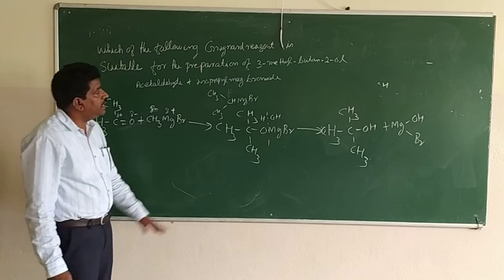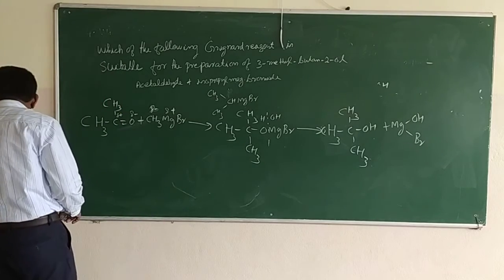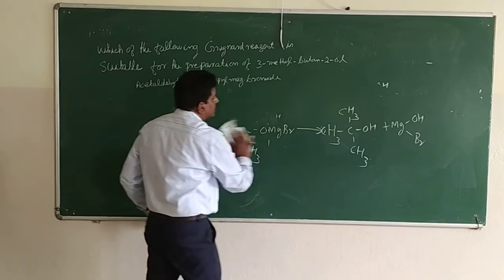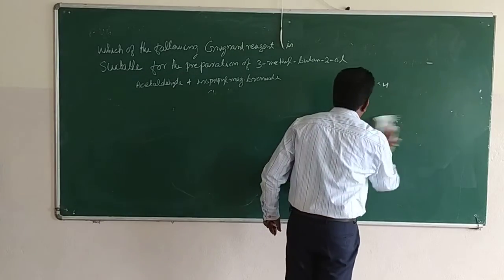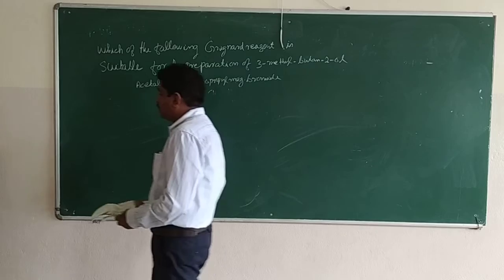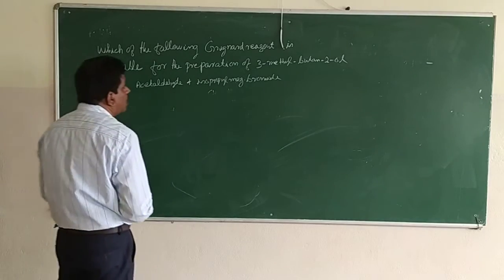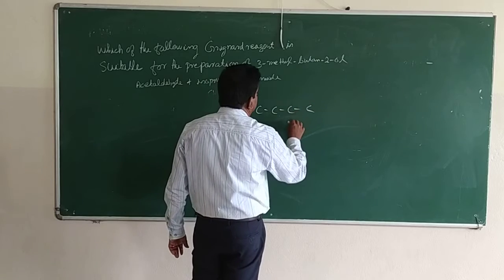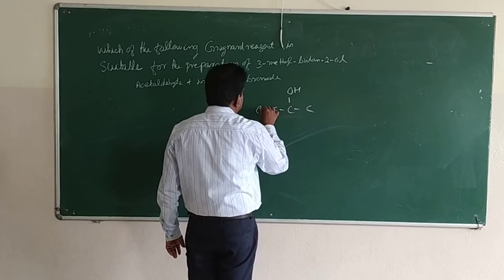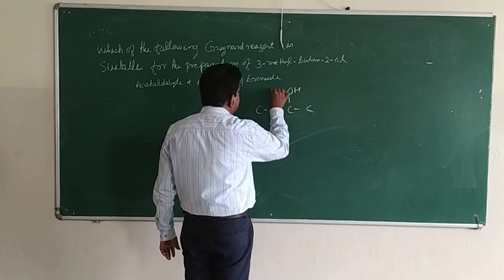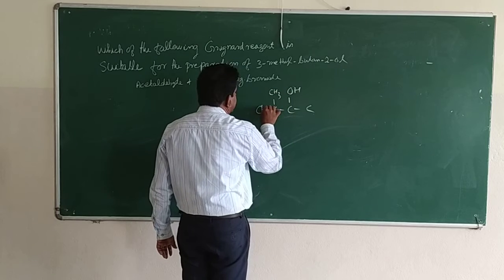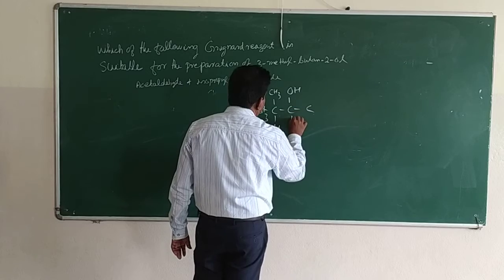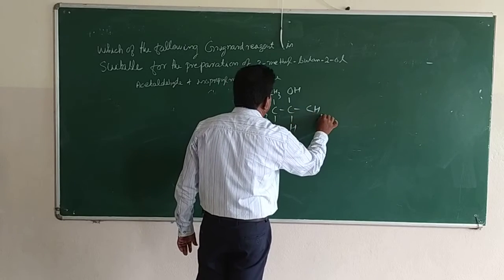Now we will see this reaction. 3-methyl butan-2-ol: 1, 2, 3, 4, with a methyl group at 3. CH3, CH, CH, CH3.